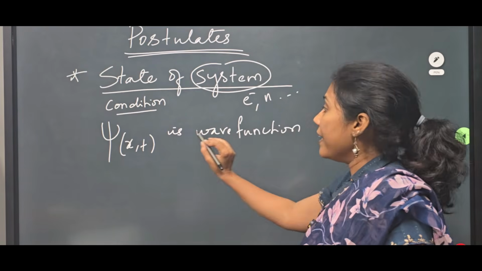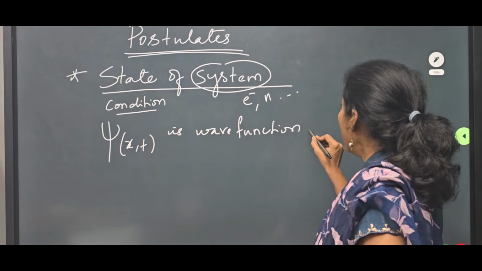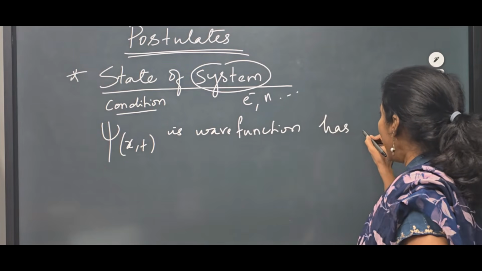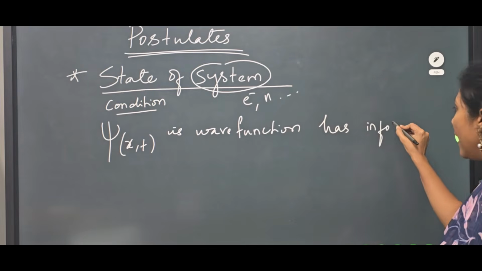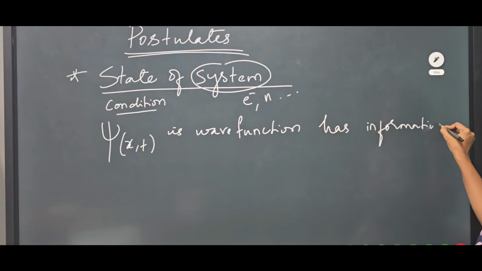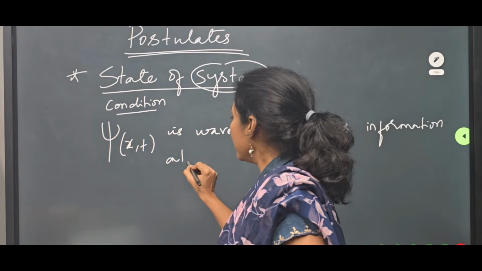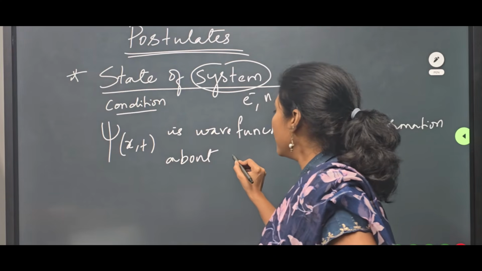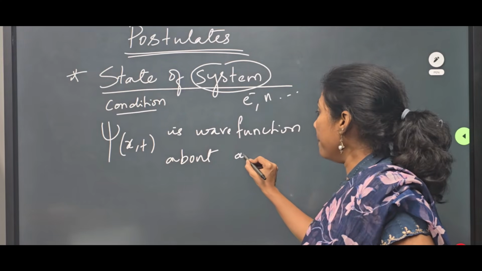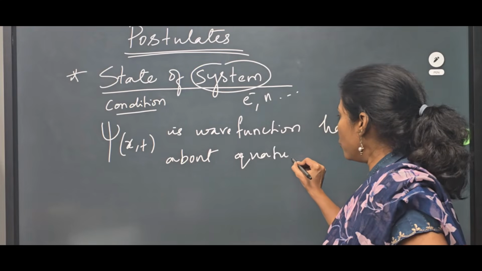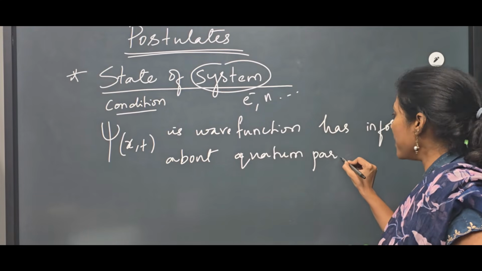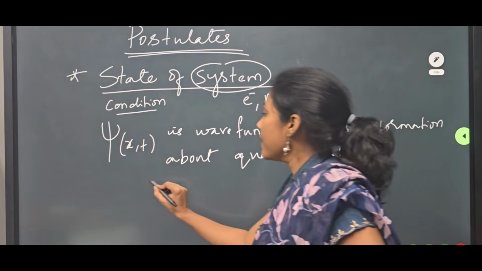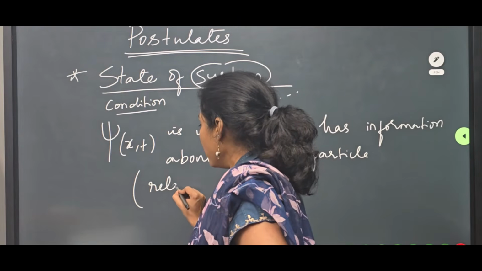Okay, and this wave function has information about a quantum particle. So what information does it have?